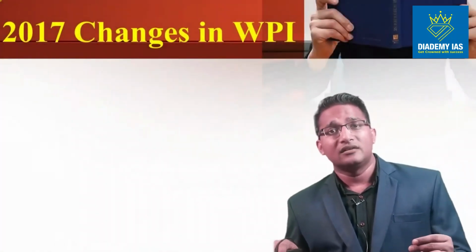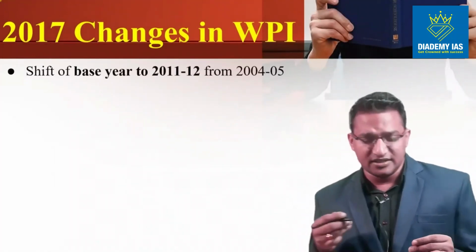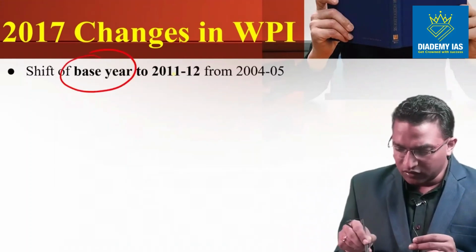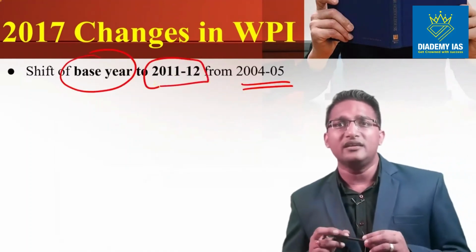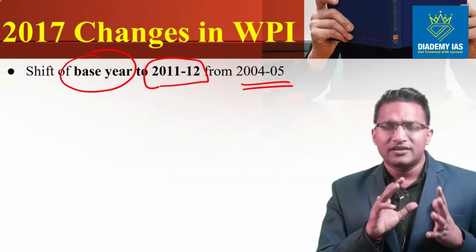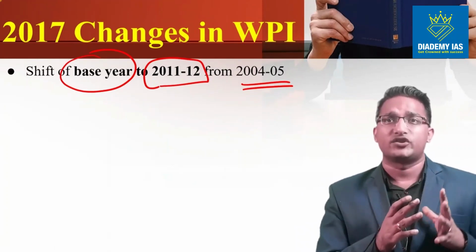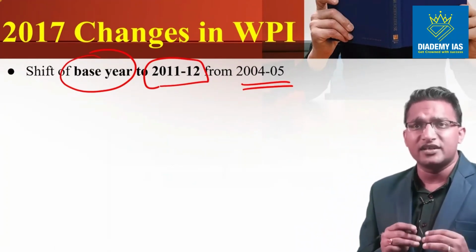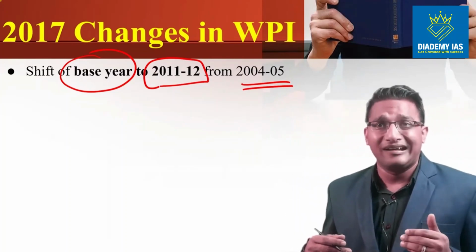In 2017, there were various changes which were brought in the WPI. The first change was the base year was shifted from 2004-05 to 2011-12. So right now the base year is 2011-12, and as I told you, this WPI is something related to the industry, and industry operates in which year? Does it operate on the financial year or does it operate on the calendar year?